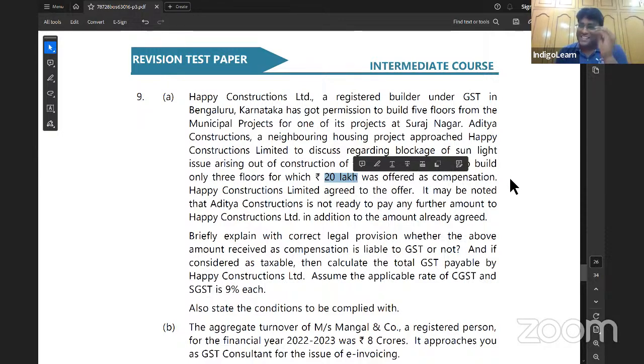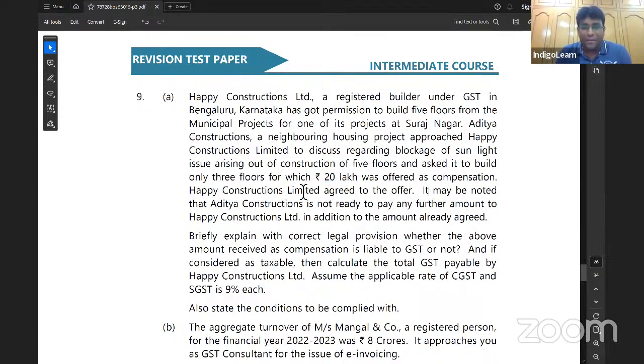So this transaction is very clearly a supply, because agreeing to an obligation or refraining from an obligation, agreeing not to do, is also an activity, my dear friends. Doing something is an activity. Not doing something for consideration is also an activity. That transaction is very clearly a supply. Agreeing to an obligation to refrain from an act is also very clearly a supply of service.